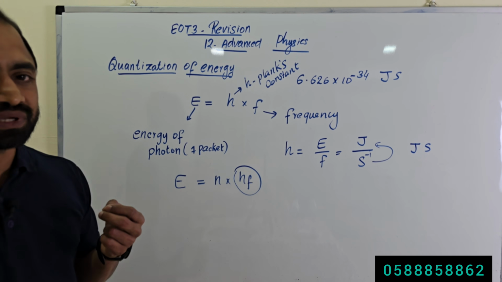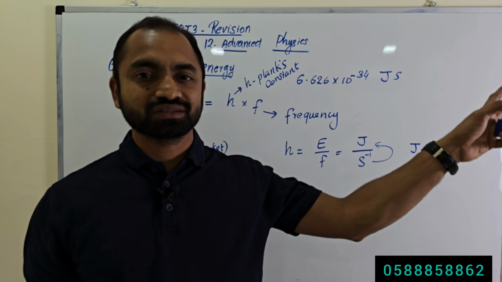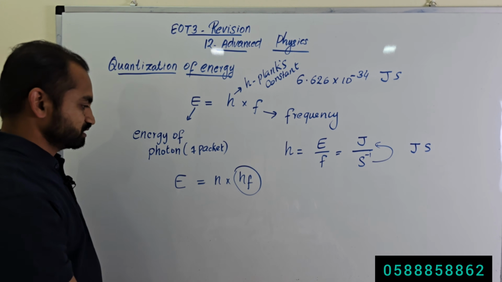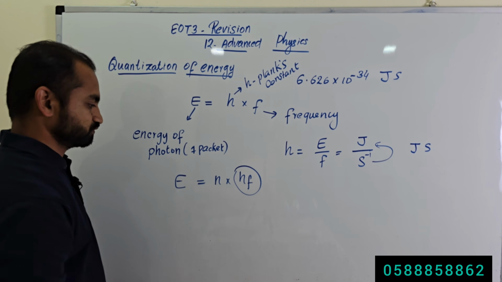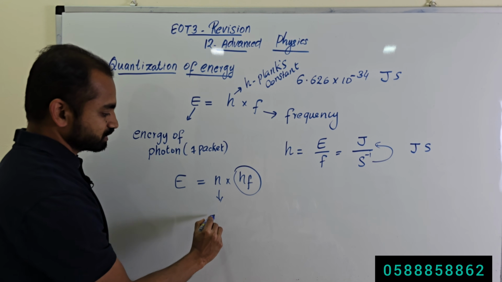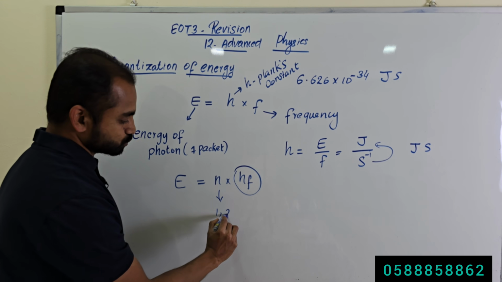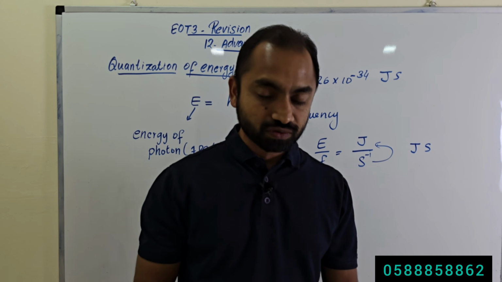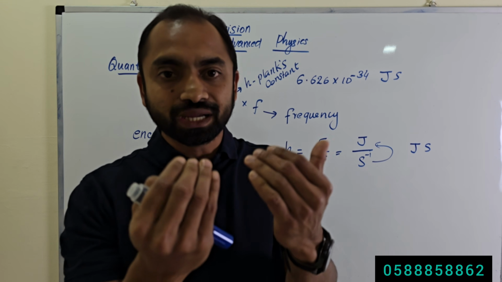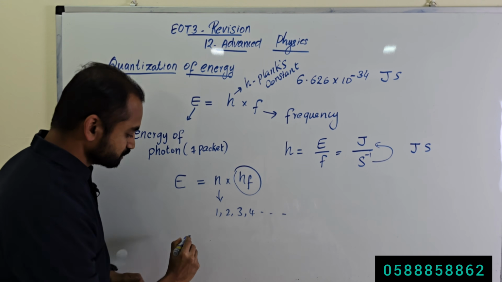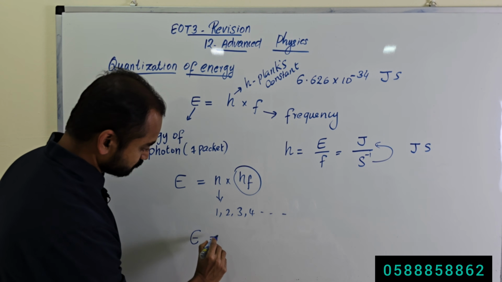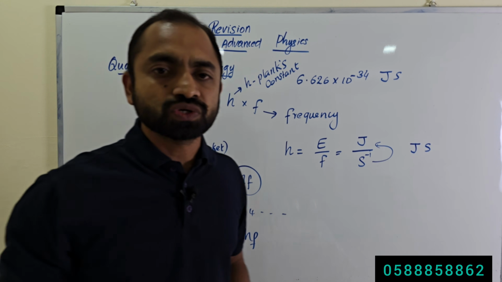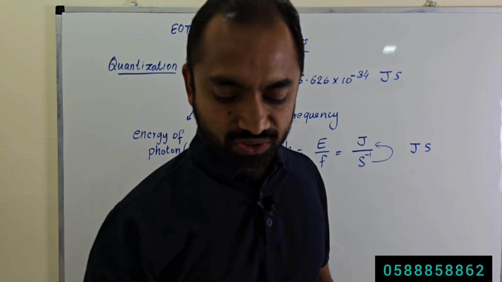If an atom emits one packet, it emits 1 times hf. What is n? n is 1, 2, 3, 4, etc. n is an integer. When an atom absorbs 2 packets of energy, the atom will get 2 times hf, like this. So what is the concept of quantization of energy?